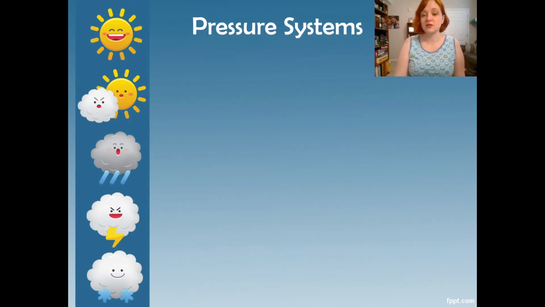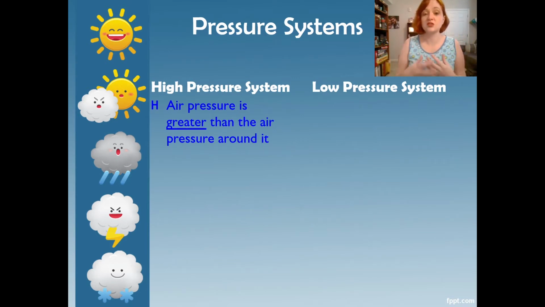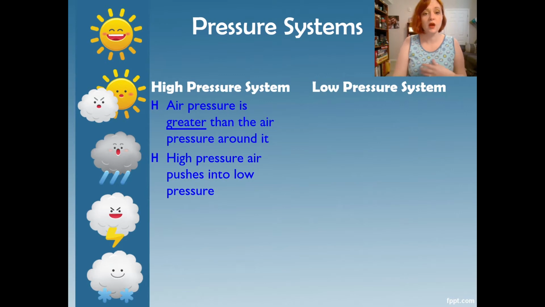So, as we've said, there are two pressure systems. We got a high pressure system and a low pressure system. I'm going to start with the high pressure system. So a high pressure system is when the air pressure is greater than the pressure around it. So there's more air pressure. It's high. I mean, high and greater, that should make sense. It goes together, right? So a high pressure system has more air pressure than the rest of the air around it, okay? And typically high pressure air pushes low pressure around. It's a bully.